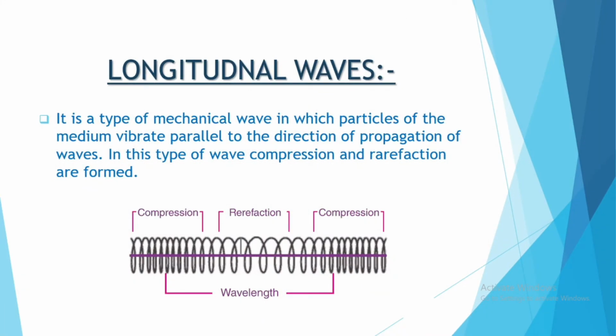The longitudinal wave is a type of mechanical wave in which particles of the medium vibrate parallel to the direction of propagation of waves. In this type of wave, compression and rarefaction are formed. The compression is the point where the waves are close, and the rarefaction is where the waves are apart from each other. One compression and one rarefaction complete the wavelength.